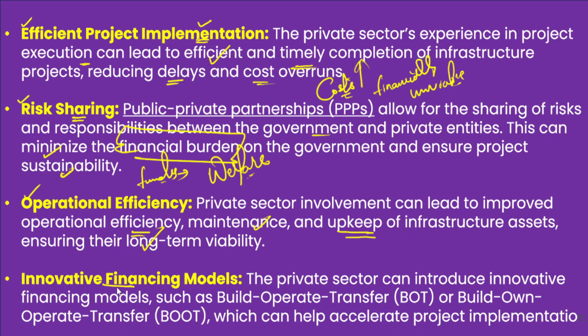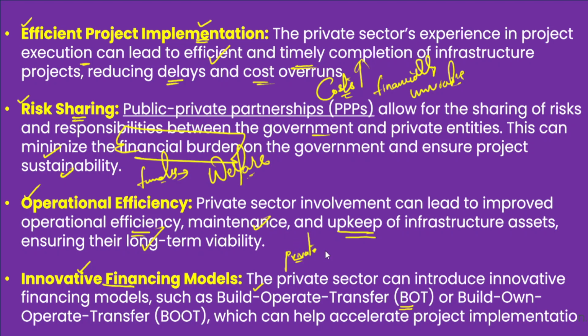After that, the innovative financing models. Innovative financing models involve build, operate and transfer. In this, firstly, the private sector builds an infrastructure project.